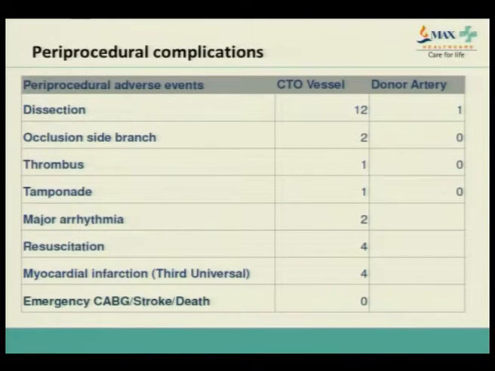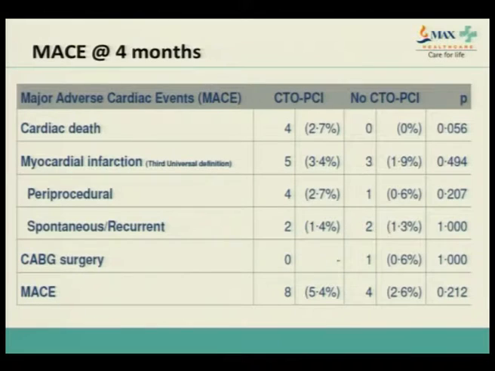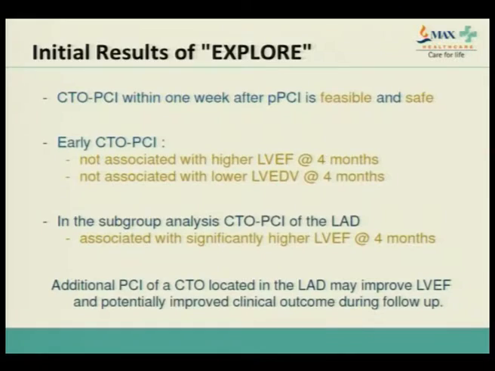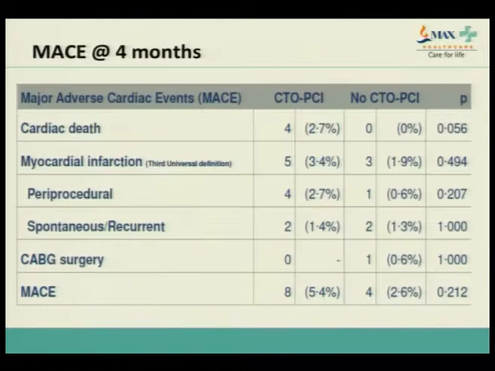Procedure-related complications in the donor artery were only one, a dissection. But in the CTO vessel, there were 12 dissections, side branch occlusions 2, thrombus 1, tamponade 1, major arrhythmia 1, resuscitation 4, myocardial infarction 4. But there was no emergency CABG, stroke or death during these procedures. At 4 months, there is a non-significant increase in death in CTO PCI, 4 versus 0, but the p-value was not significant.